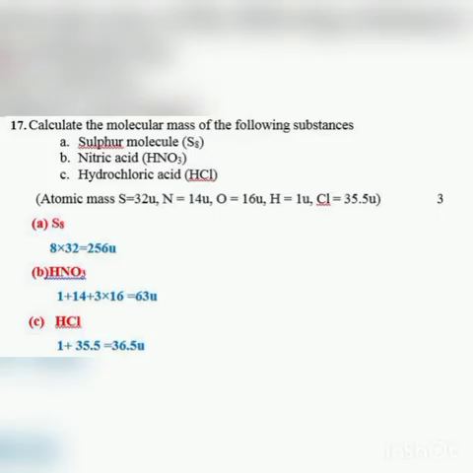Next question, calculate the molecular mass of the following substances. So you all know what molecular mass is. Molecular mass is the sum of atomic masses. So here the atomic masses of different elements are given and you have to find the molecular mass. A is S8. So here the atomic mass of one atom of sulfur is 32 units. So the molecular mass of 8 atoms of sulfur will be 8 into 32, which is equal to 256 atomic mass units.